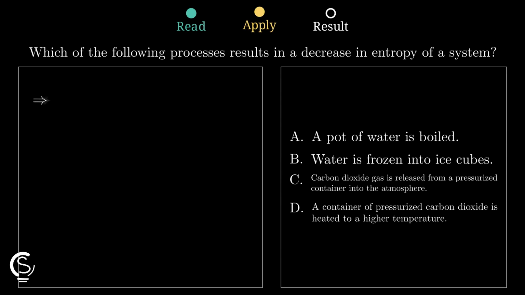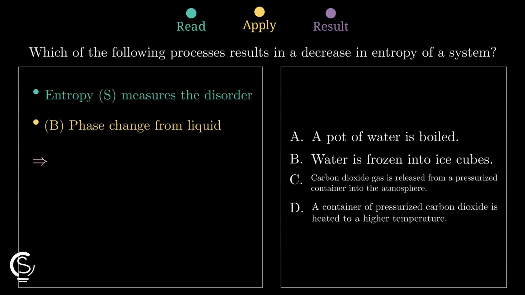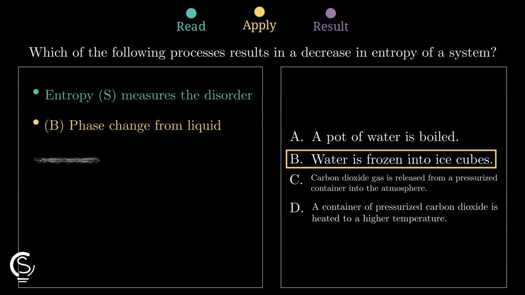Now look at option B, where liquid water freezes into solid ice cubes. This phase change locks molecules into a fixed structure, which significantly reduces the disorder and the total entropy. In contrast, boiling water or releasing pressurized gas allows molecules to move much faster and spread out. Those processes increase disorder, making option B the only case where entropy actually decreases.